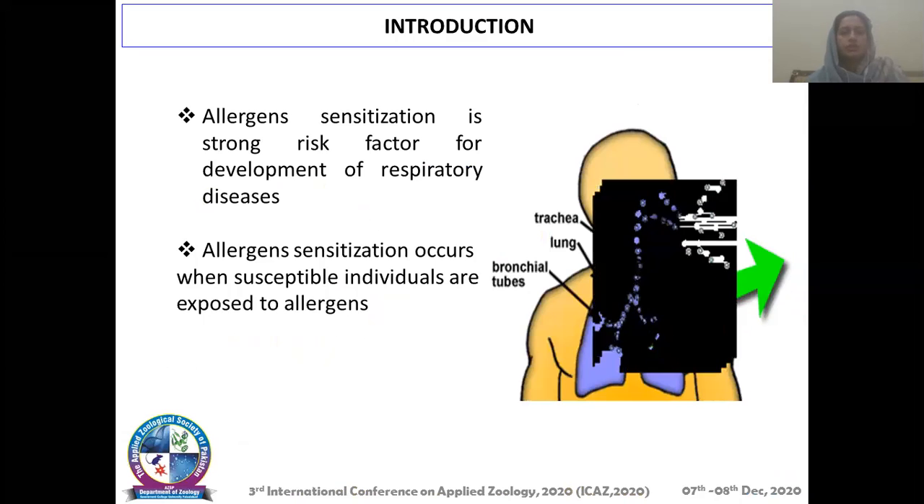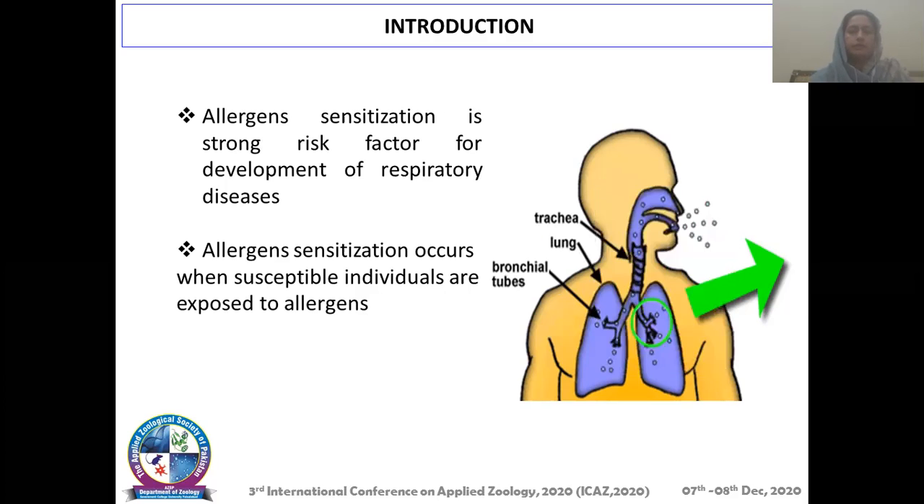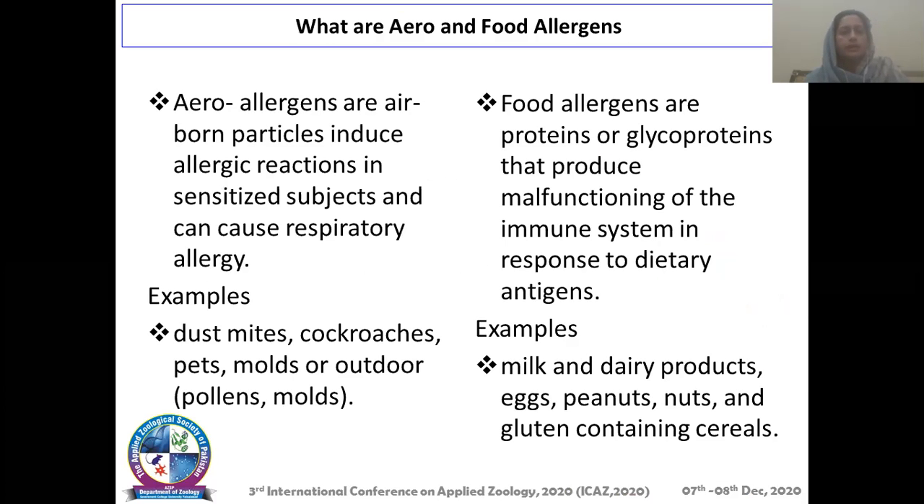Allergen sensitization is a strong risk factor for the development of respiratory diseases. Allergen sensitization occurs when susceptible individuals are exposed to allergens, as you can see in this diagram. Once they are exposed, that affects the lungs and the respiratory tract. Aeroallergens are airborne particles that induce allergic reactions in sensitized subjects and cause respiratory allergy. Examples are dust mites, cockroaches, pests, molds, and outdoors, pollens or molds.